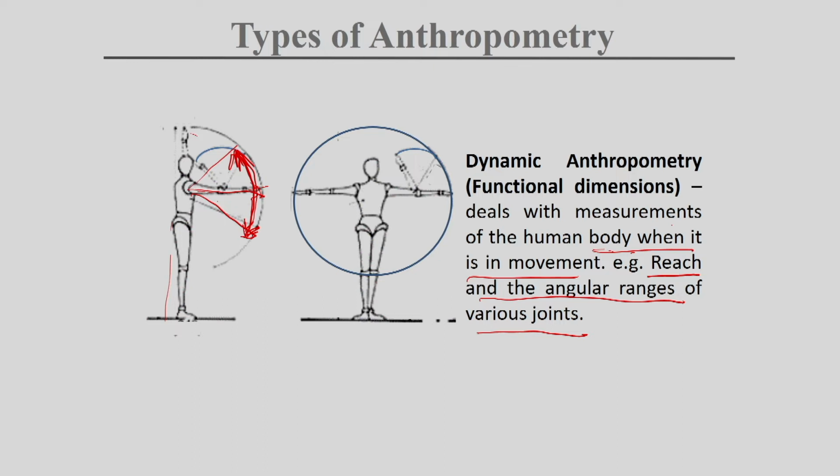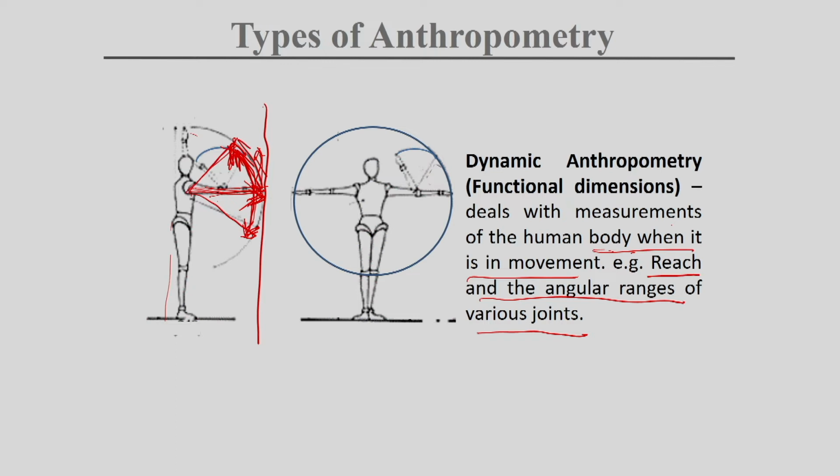In case of dynamic anthropometry, we measure, when this is completely horizontal to the floor, what is the distance the person can cover, or what is the reach the person has. And when he is in this condition, as our body is curvilinear, it is not like this. Once you move in this condition, it is something angular.